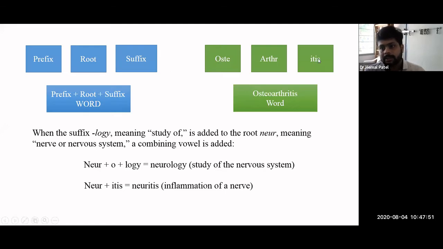So here is the best example, osteoarthritis. Osteo means bone, arthro means joint, and itis means inflammation. That is simple, right? So if I want to add all three, osteoarthritis. In this specific example, we have two root words, osteo plus arthro, and itis means inflammation, which indicates a condition. Arthritis means a condition related to inflammation. In the same way, we have lots of suffixes related to disorders or diseases also. This is one example.